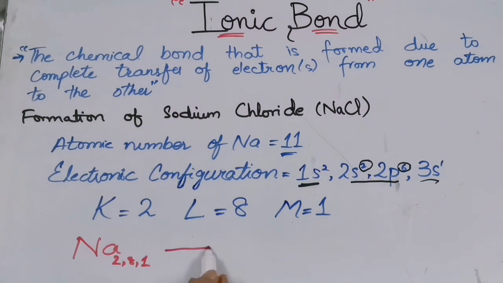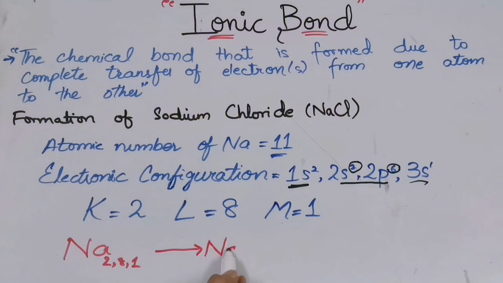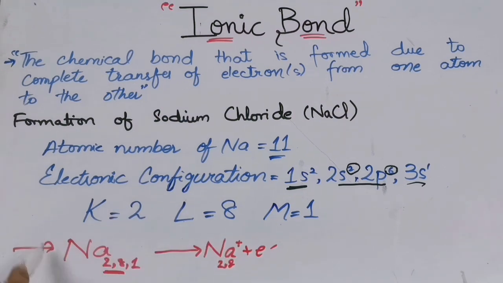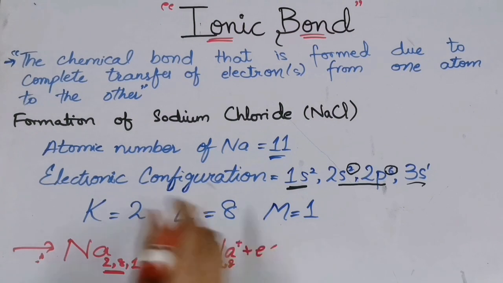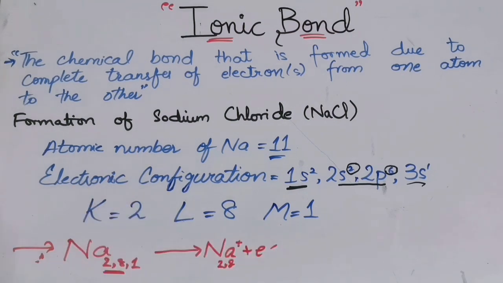Now this will lose its 1 electron and it will convert into a cation, because with the loss of electron, a cation is formed. So it will be left with 2 and 8, as 1 electron will be lost by sodium. Now in the formation of these bonds, remember that you have to complete the octet or duplet. The atom should attain the noble gas electronic configuration. Noble gas electronic configuration means that it should hold either 2 electrons in its outermost shell or 8 electrons.